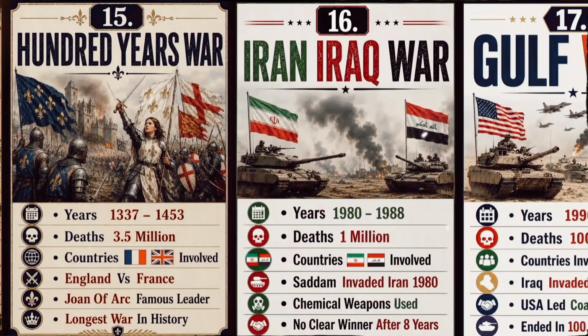How did a war between England and France last for over a century? The Hundred Years' War lasted 116 years and caused an estimated 3.5 million deaths. Famous figures like Joan of Arc became symbols of the conflict, which ultimately ended with France defeating England.